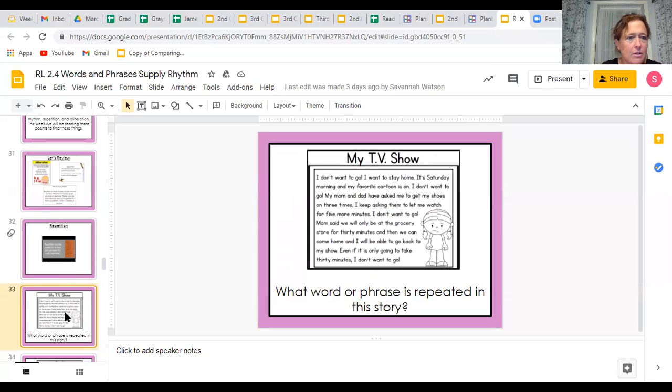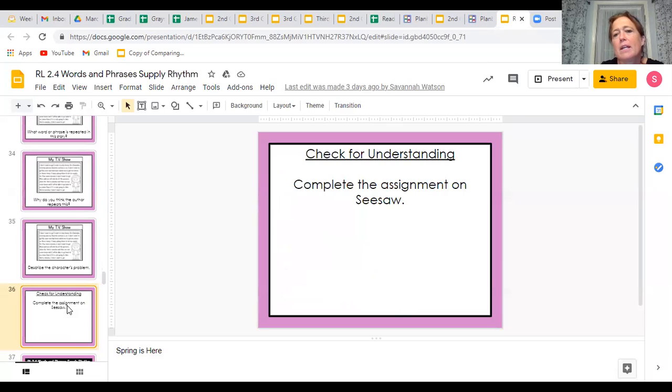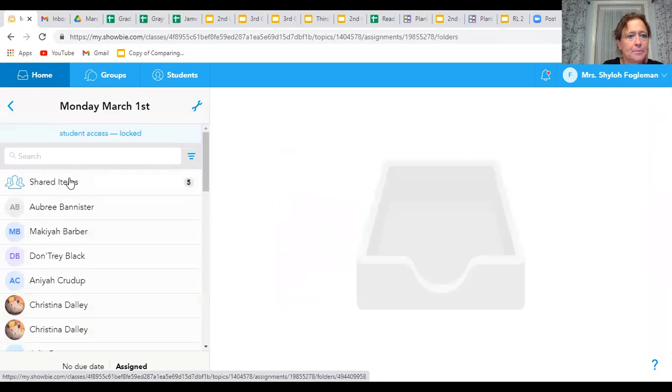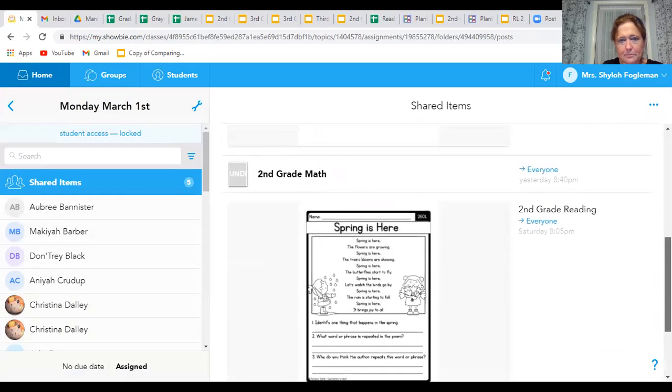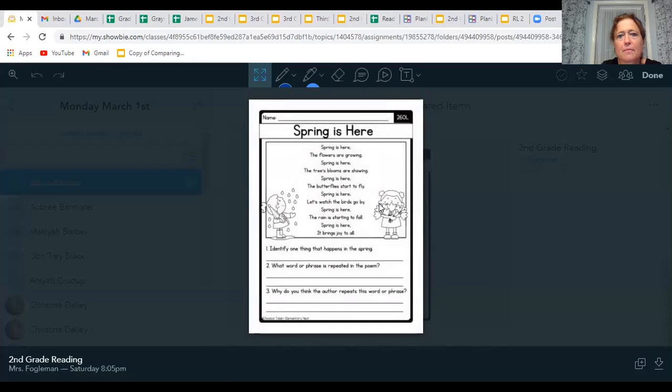So let me continue. Today you have a poem in Shobi that you need to complete. So let me show you what you need to do with that. Okay, so you need to read the poem, Spring Is Here.